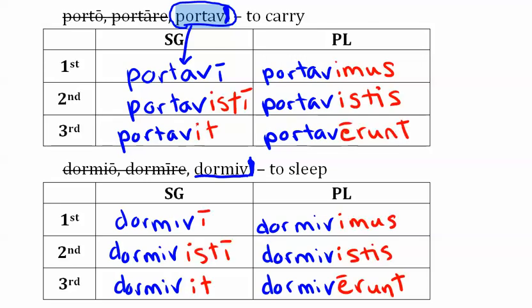So here are the completed perfect tense forms. You can see that for both verbs, regardless of conjugation, the forms are just made up of the stem and the ending. You can also see that whether you decide to copy the third principal part or whether you decide to copy just the stem and then to add the endings individually, you end up with the same thing in the first person singular either way. And that's how you do perfect tense.